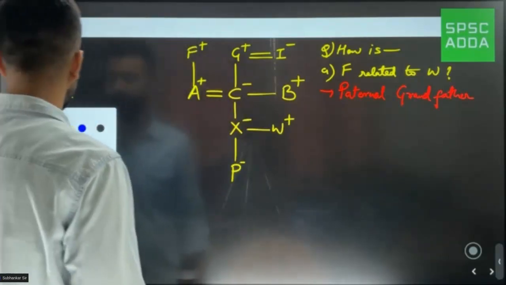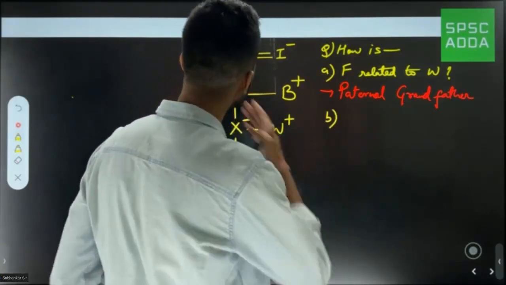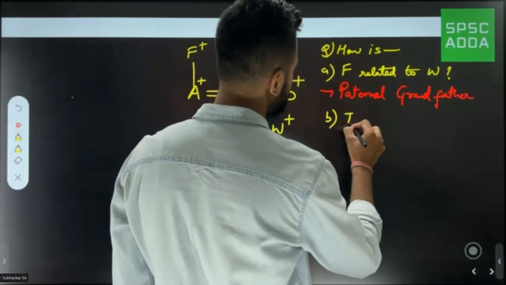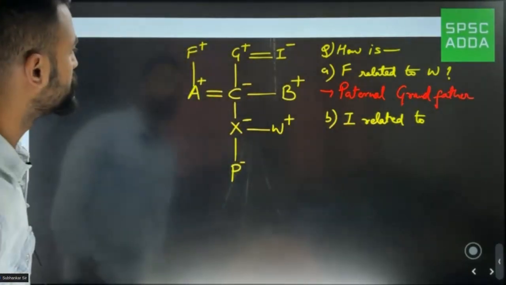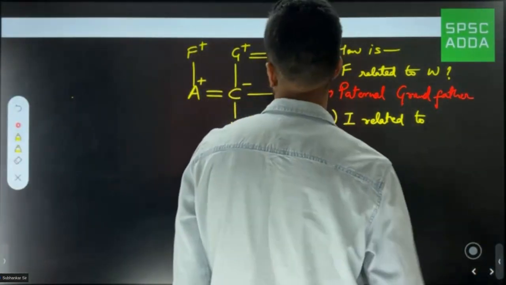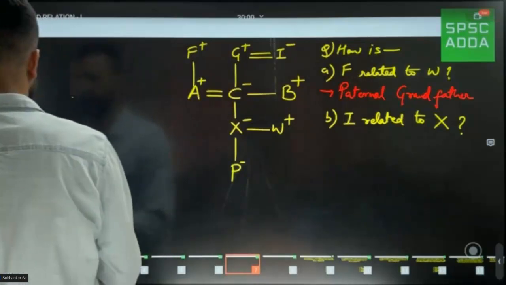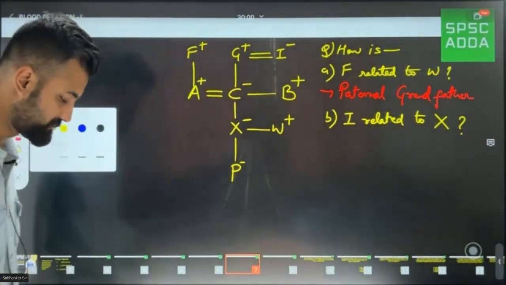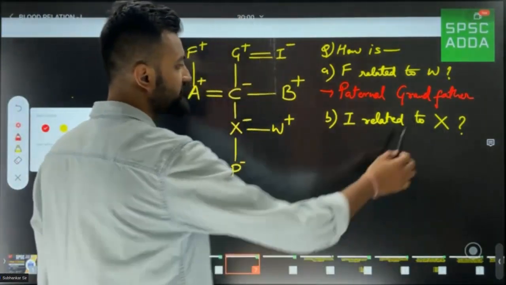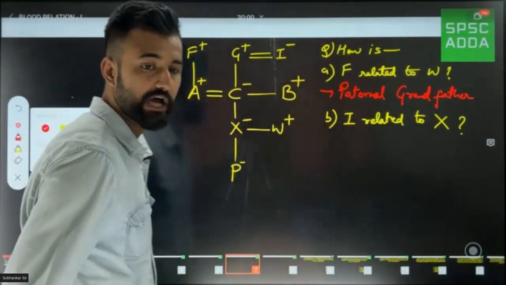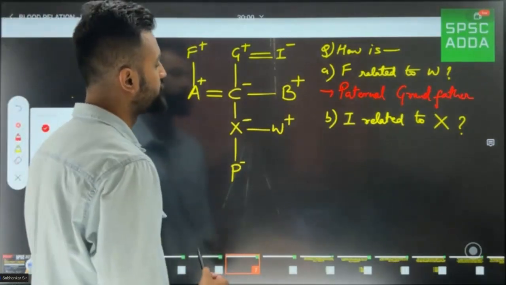And similarly, if in this question I would have asked you how is I related to, suppose let me say X, what will be the answer? So let's see. Sir, when I say I related to X, I have to look from X to I. So if you look from X to I, what will you be able to see?